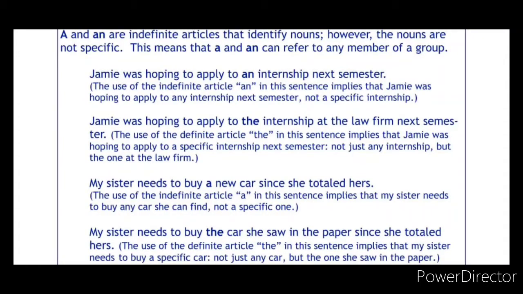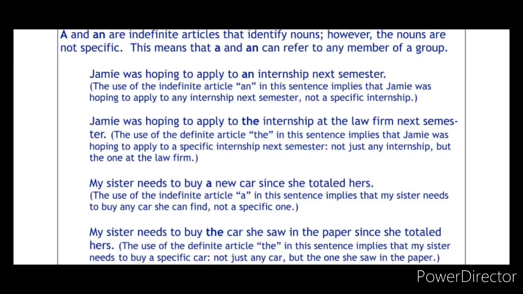Jemmy, look at the next sentence. Jemmy was hoping to apply for the internship at the law firm next semester. So here we have mentioned which internship. The use of the definite article "the" in this sentence implies that Jemmy was hoping to apply to a specific internship next semester, not just any internship, but the one at the law firm.